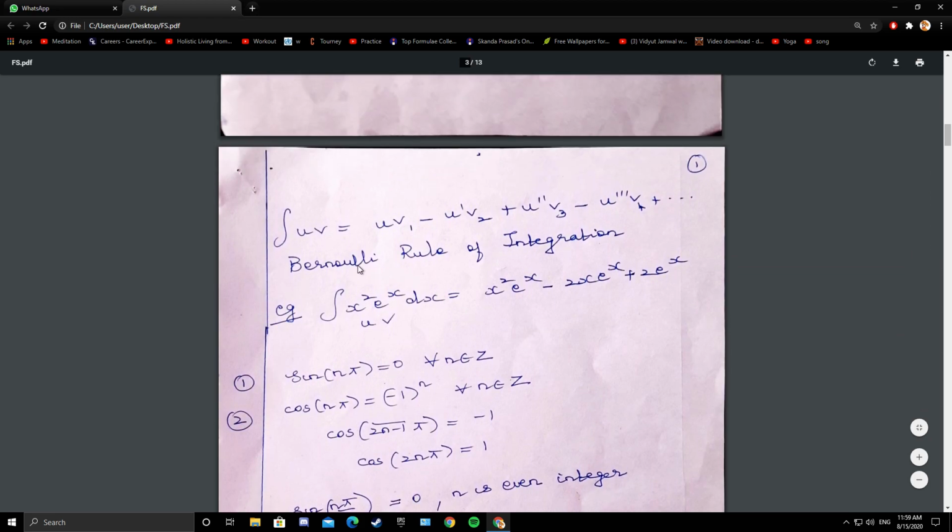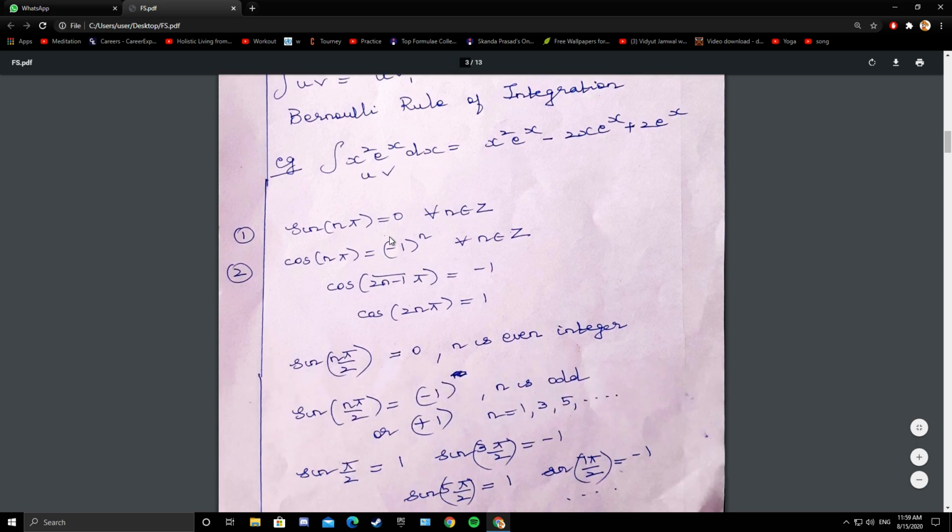Now here we have the Bernoulli rule of integration: u v1 minus u dash v2 plus u double dash v3 minus u triple dash v4 plus etc. I have given one example for the Bernoulli rule. It is used for integrating a product where one of the terms is a polynomial function. So if you do ordinary integration by parts, you have to do it in 2 steps, but here you get the answer in 1 step.